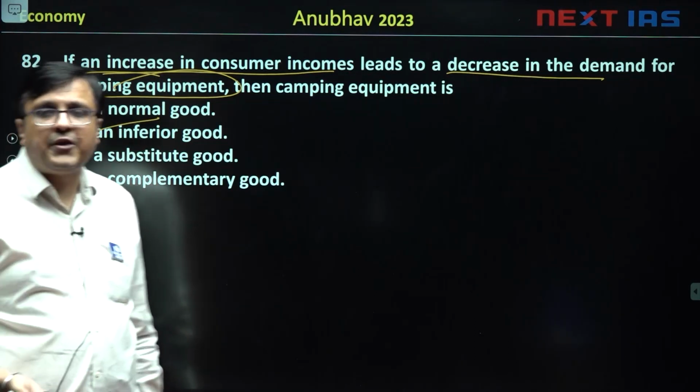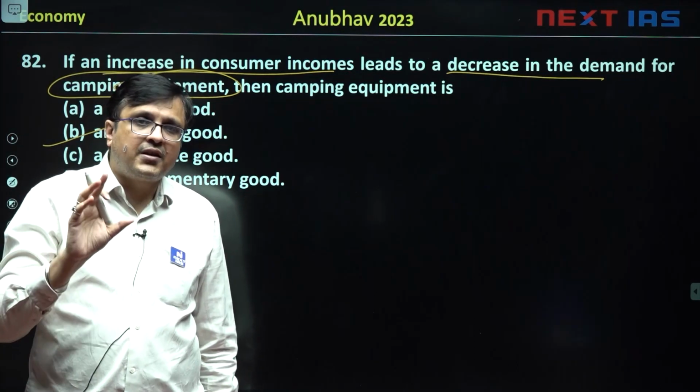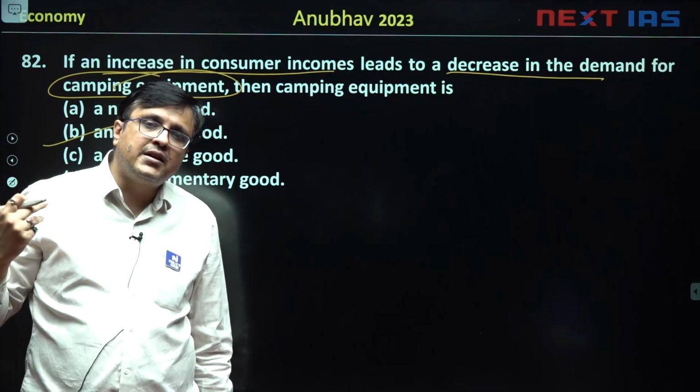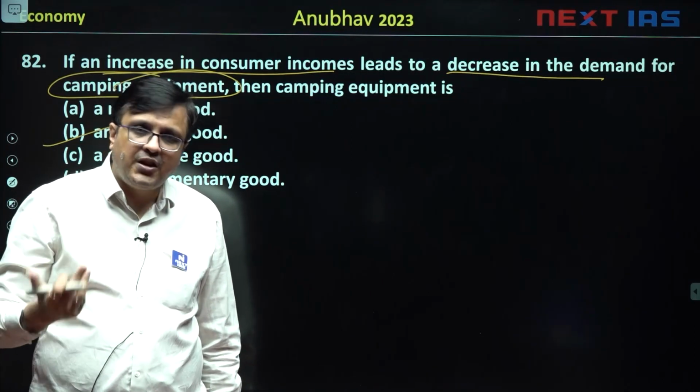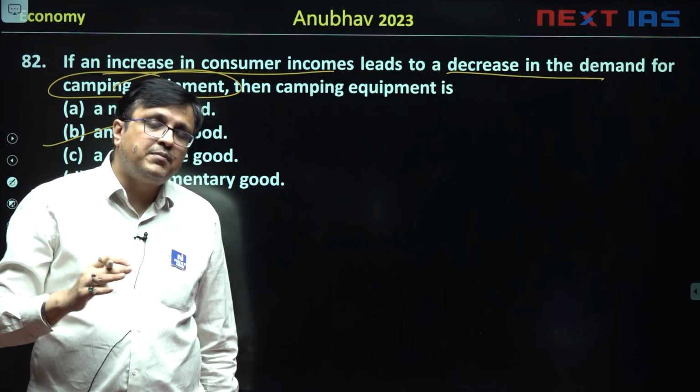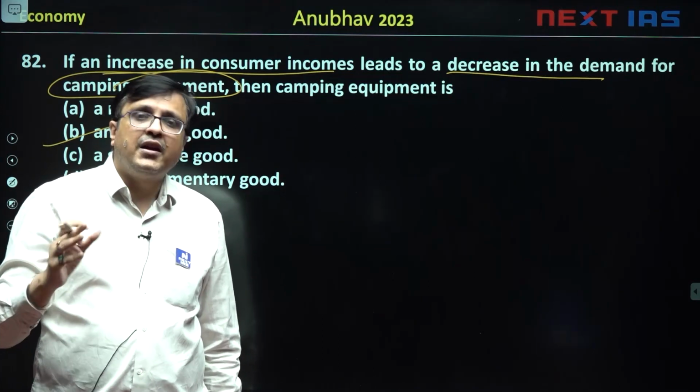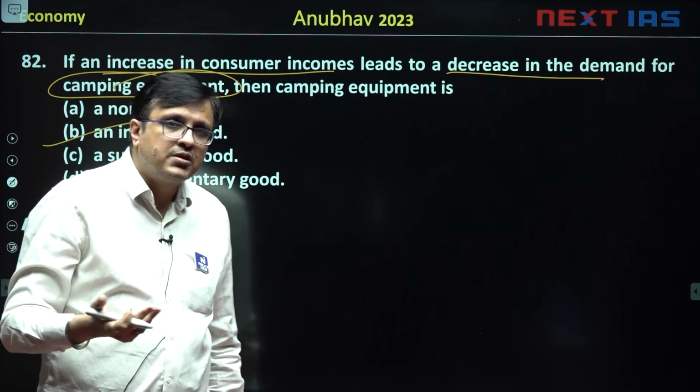Definition of factors affecting demand. If increase in income leads to decrease in demand, it must be an inferior good. If increase in income leads to increase in demand, it must be a normal good.